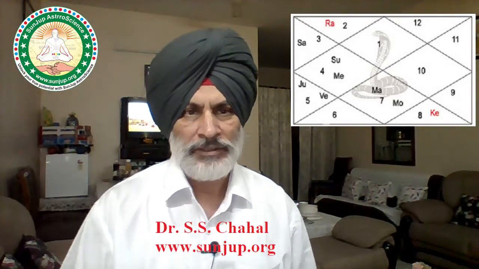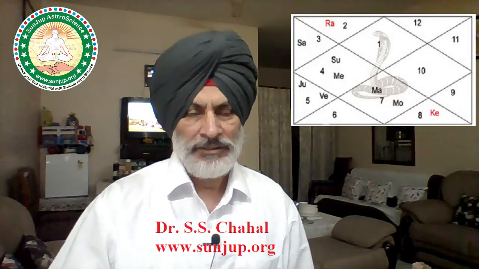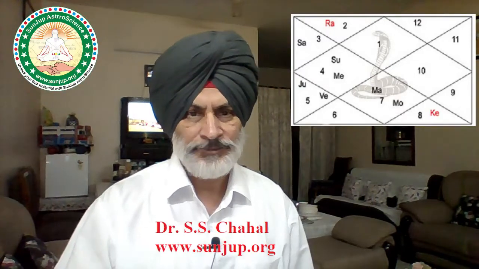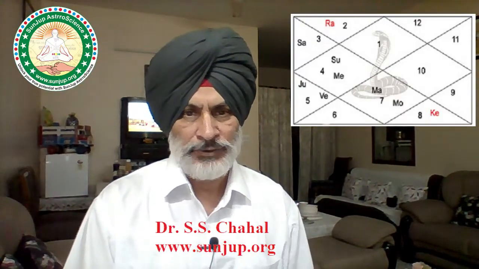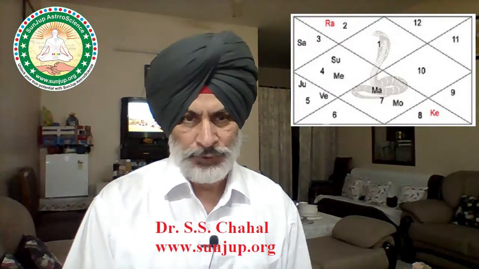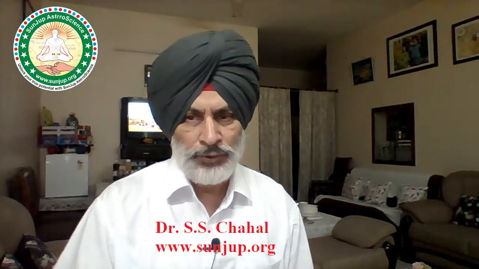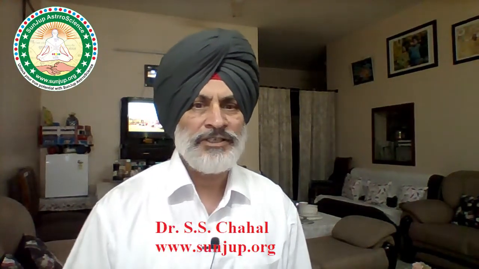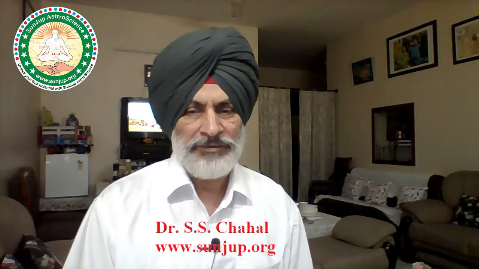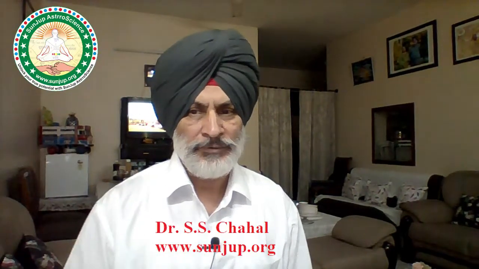When all the planets are in the Rahu Ketu axis, that leads to the formation of Kaal-Sarp Yoga. If even one of the planets is left outside the Rahu Ketu axis, then there will be no Kaal-Sarp Yoga.